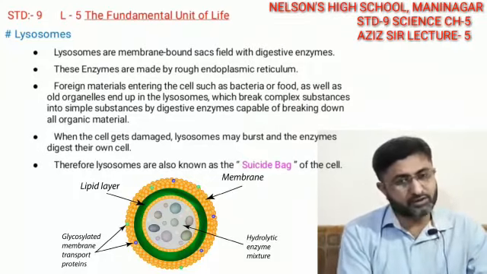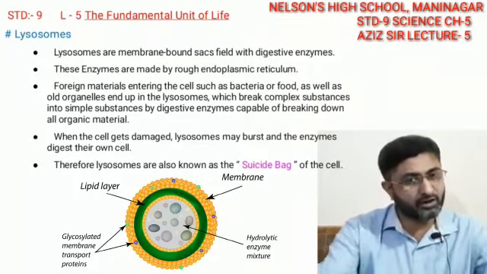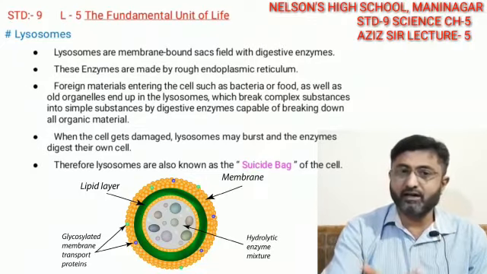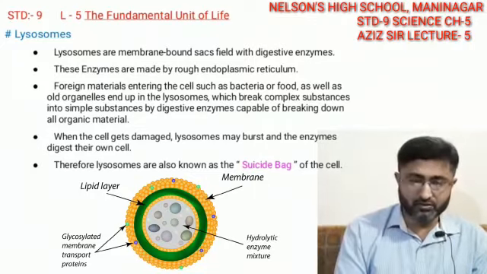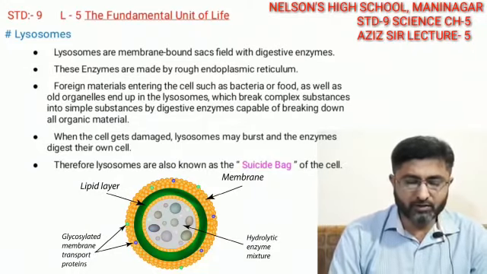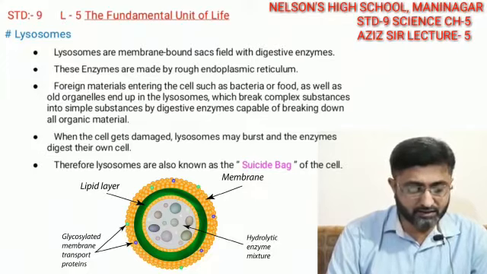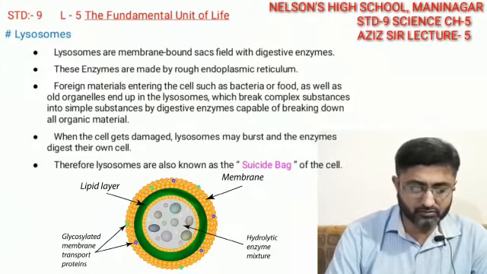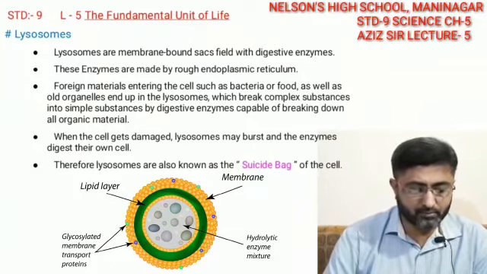In the reverse process, complex substances are broken down into simple substances, and these simple substances are taken by another cell and absorbed there. So these enzymes are helpful for digestion of cell organelles also, that means organic material basically.